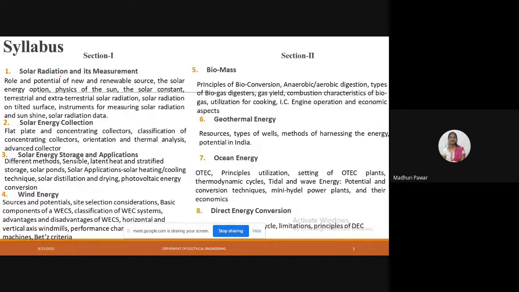First chapter is solar radiation and its measurement. The name of the chapter itself shows that in this topic we have to study how to measure solar radiations and how to get electricity from solar radiations.